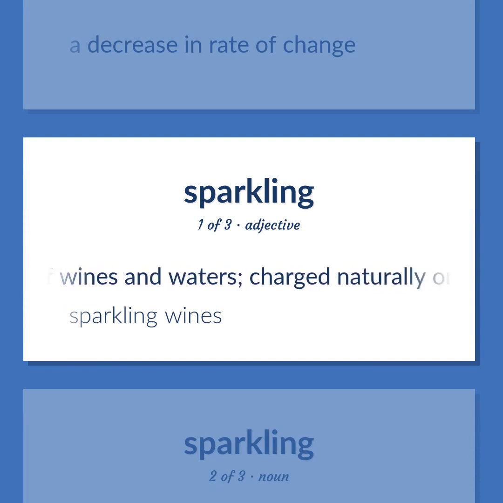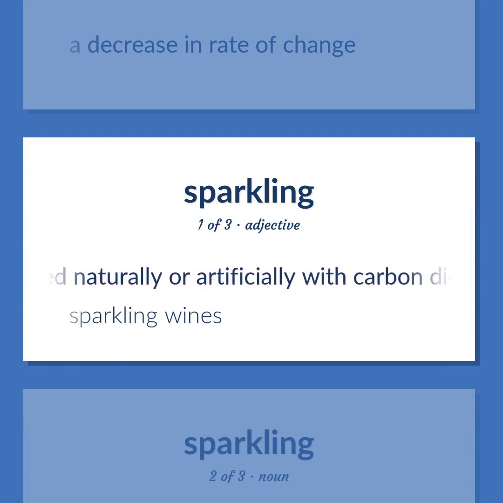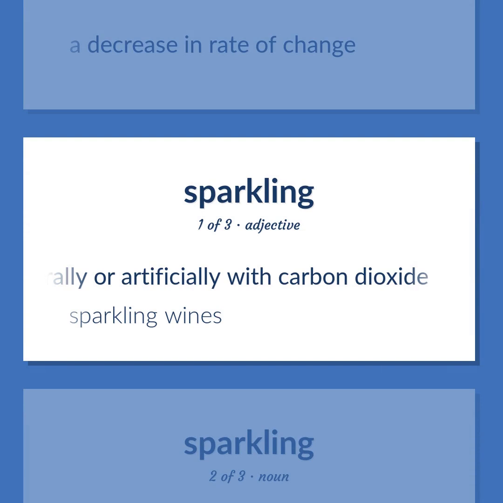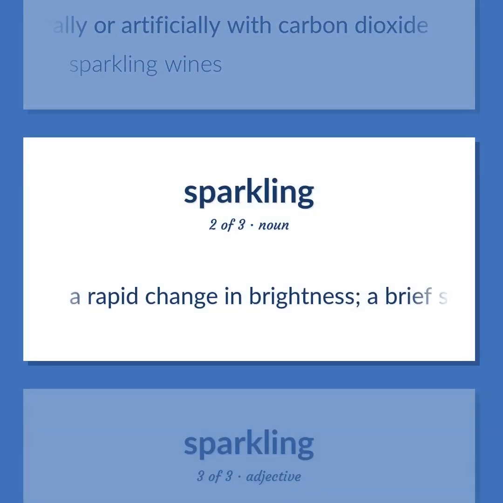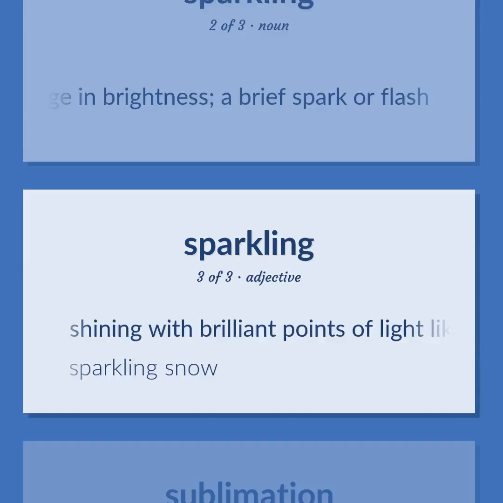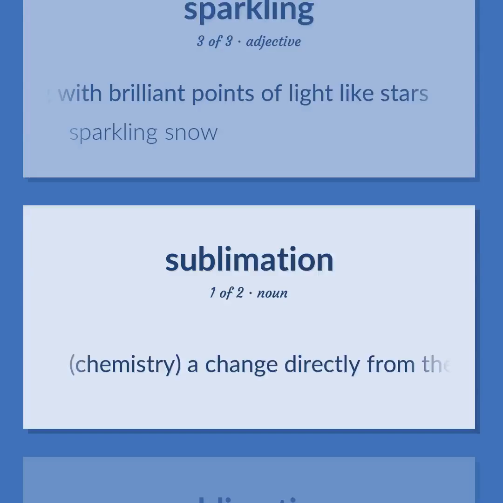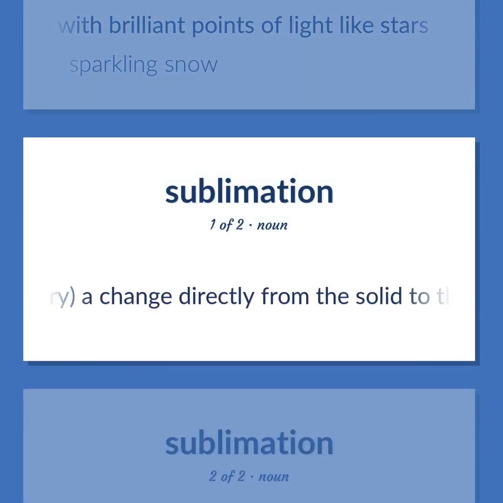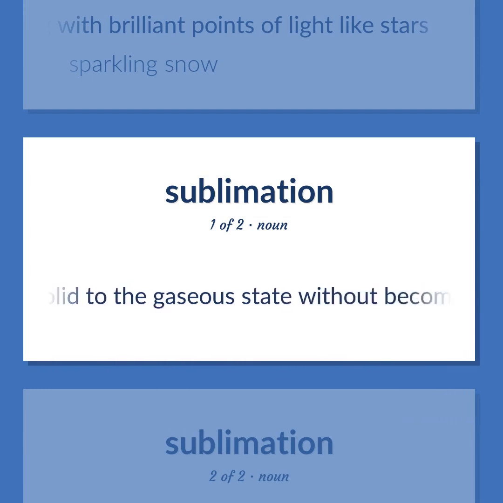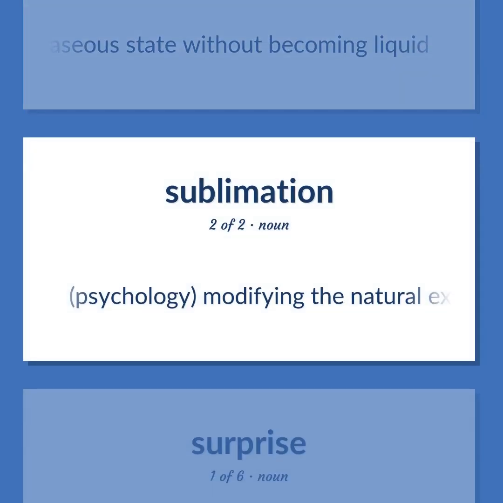Used of wines and waters, charged naturally or artificially with carbon dioxide. Sparkling wines. A rapid change in brightness, a brief spark or flash. Shining with brilliant points of light like stars. Sparkling snow. Chemistry. A change directly from the solid to the gaseous state without becoming liquid. Psychology. Modifying the natural expression of an impulse or instinct, especially a sexual one, to one that is socially acceptable.